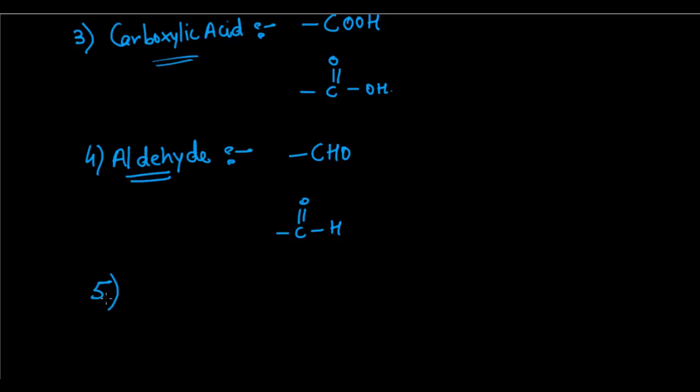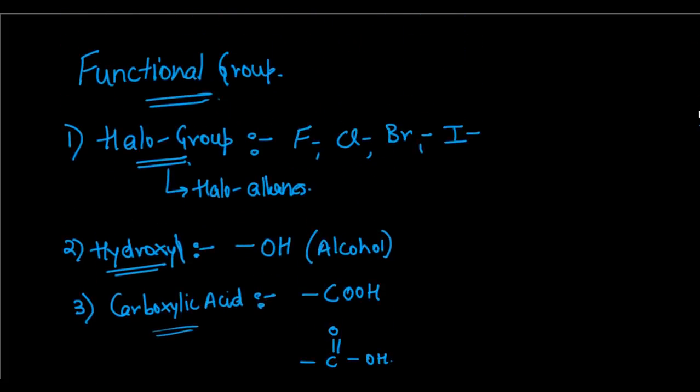Next is number 5, which is the last functional group we have in our course, although there are many others. It is the ketone group. The formula for this is like this: a carbon double bonded with an oxygen. That's a ketone group. So these are the 5 functional groups we have in our course.